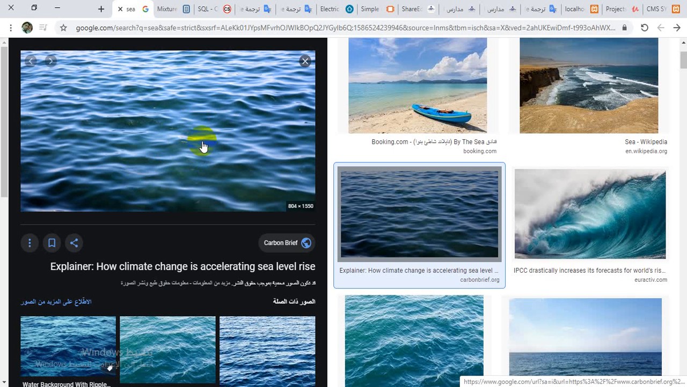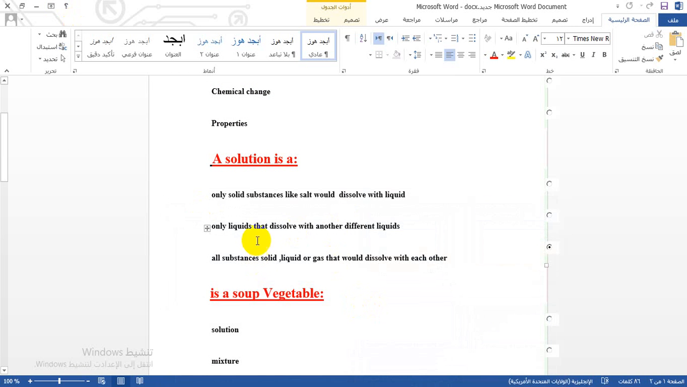And what else? There are some solids here, like the salt. Okay guys, so this is a great example of a mixture and solution as well, for different kinds of substances, like salt from solid, and liquid like water, and some gases like oxygen and nitrogen that will be consumed by the living things inside the water here. Okay guys, so I think now it's a great idea to understand what I mean about all substances, salt, liquid or gas, that would dissolve with each other.